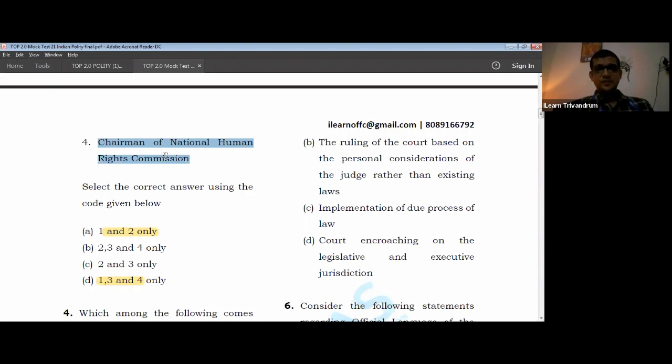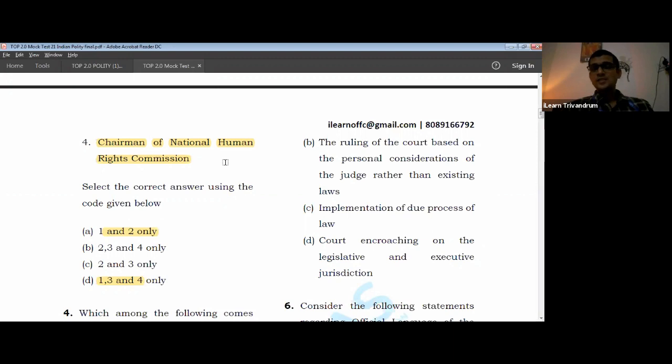Chairman of NHRC. Now NHRC, who is heading NHRC? Just understand this. NHRC is headed by a retired judge. Now, do you think a retired judge can be removed by the will or the discretion of the president? Do you think that is possible? While as a sitting judge, he could not be removed by the discretion. There was a clear-cut laid down procedure, because this is an independent and a very powerful office. So the same applies to a Human Rights Commission. The same judge now is retired, but his position as a judge still remains. So there's a clear-cut procedure laid down. The fourth also is likely to be wrong.